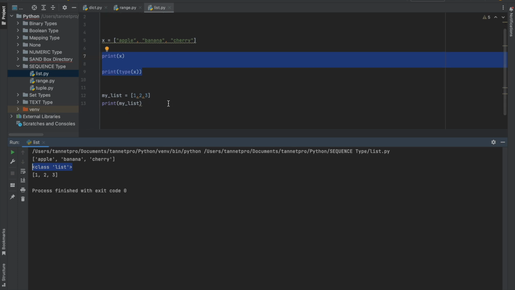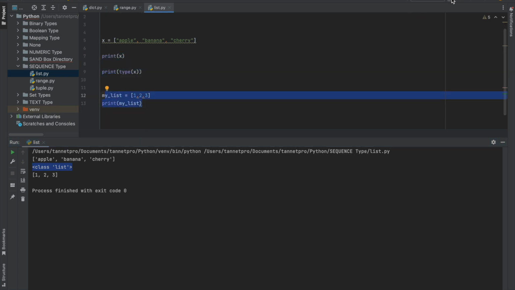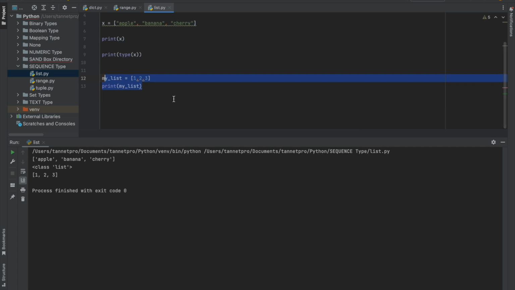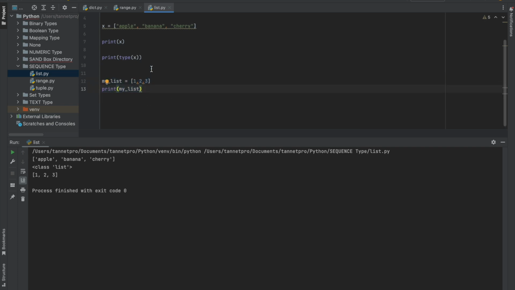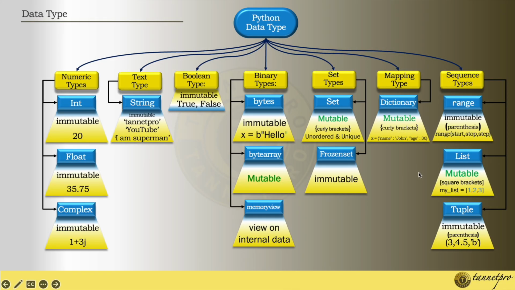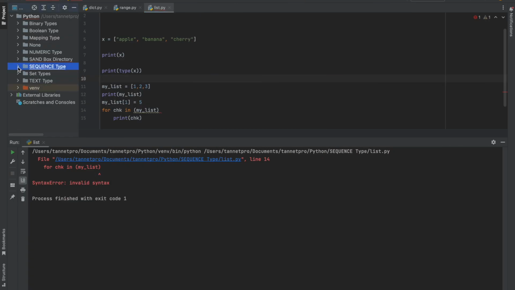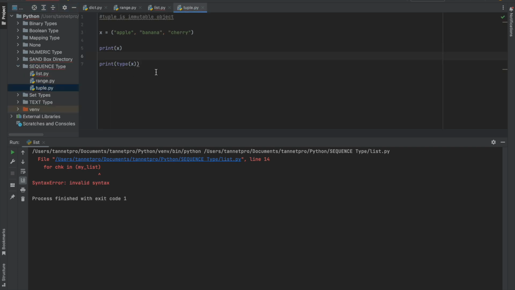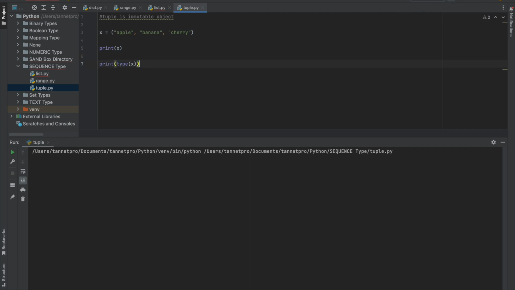And now my list 1 2 3, and it is mutable, right? So yes, this is a list type. I would like to show you later on how it is mutable. Then tuple. So tuple is an immutable object. It is again the same way. The print type is tuple.